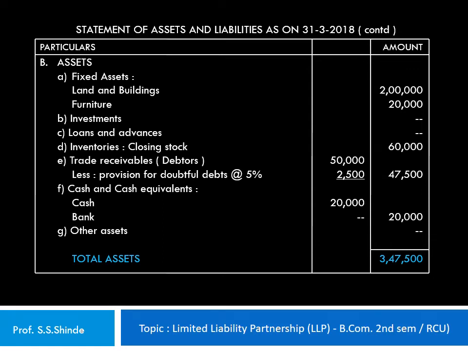debtors and shown as a net amount, but it can also be shown as a liability, other liabilities on the liability side, and in the asset side, the trade receivable, the total debtors value can also be shown. So this is how the statement of assets and liabilities in a vertical format is prepared for an LLP.